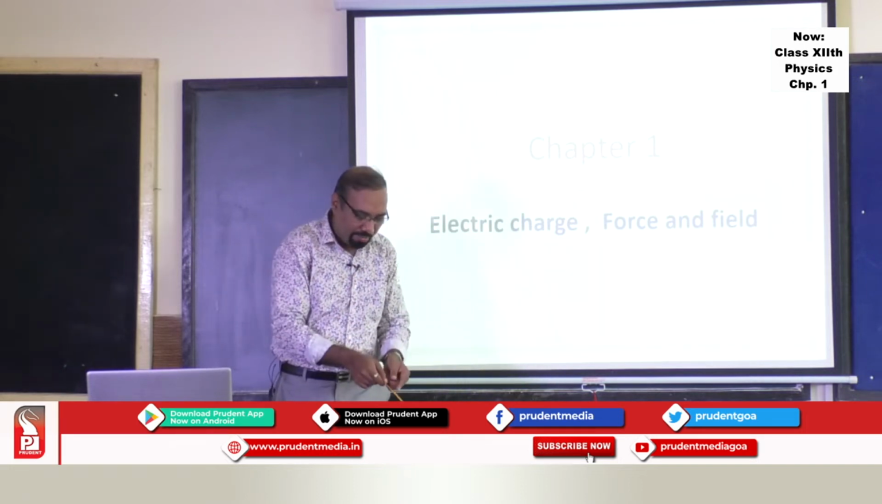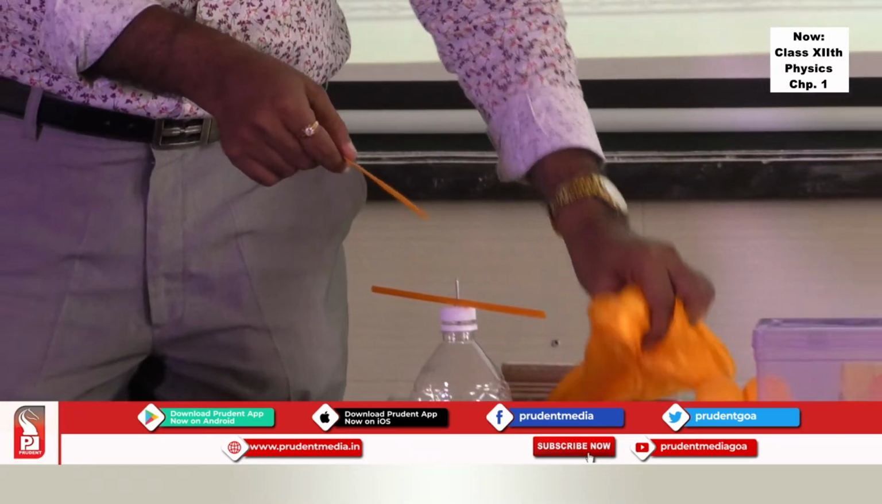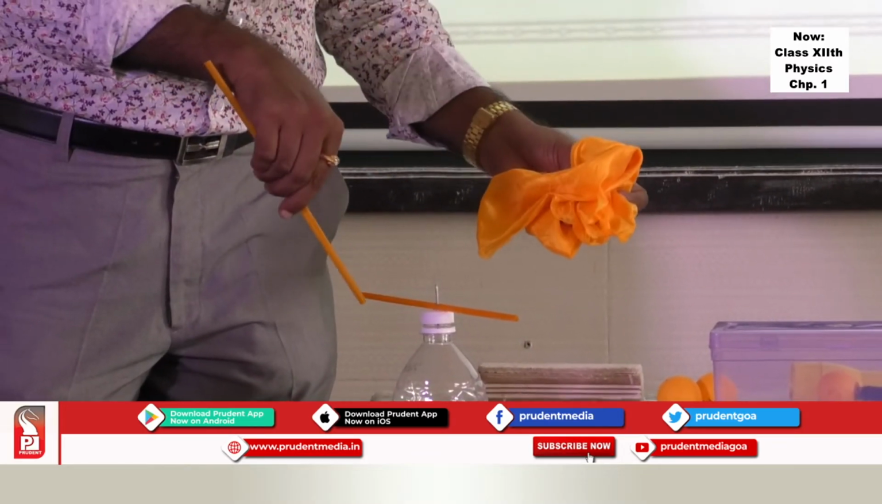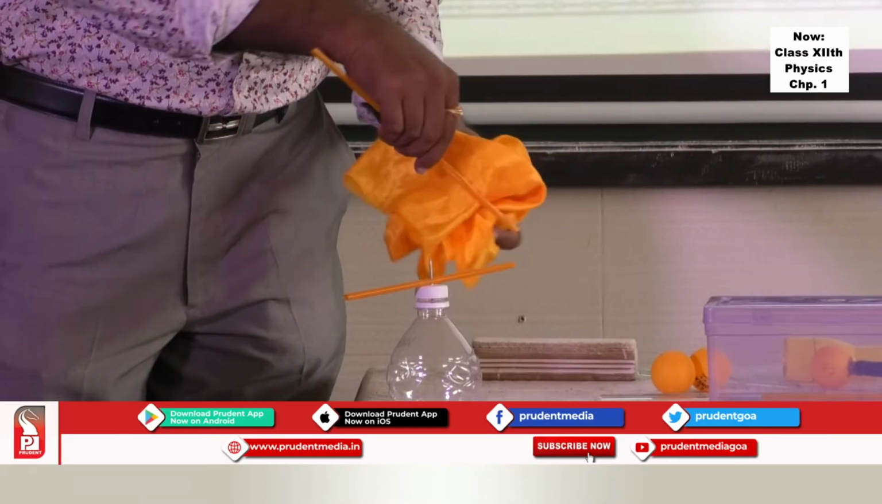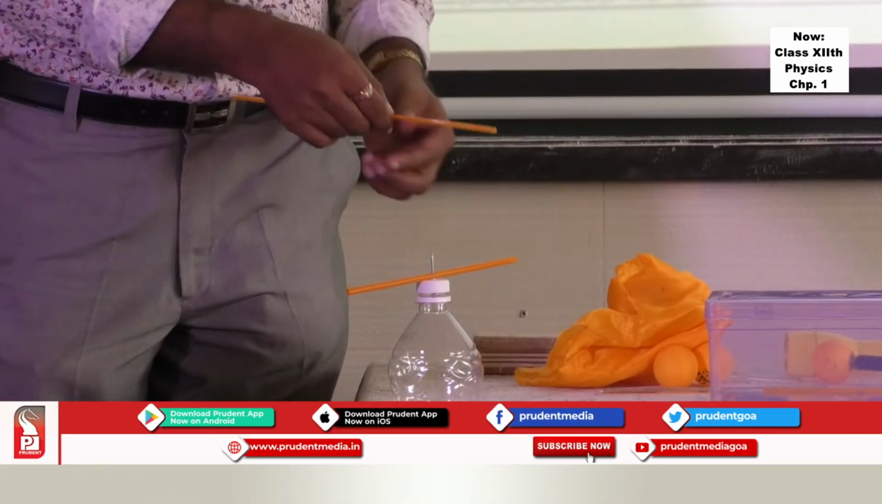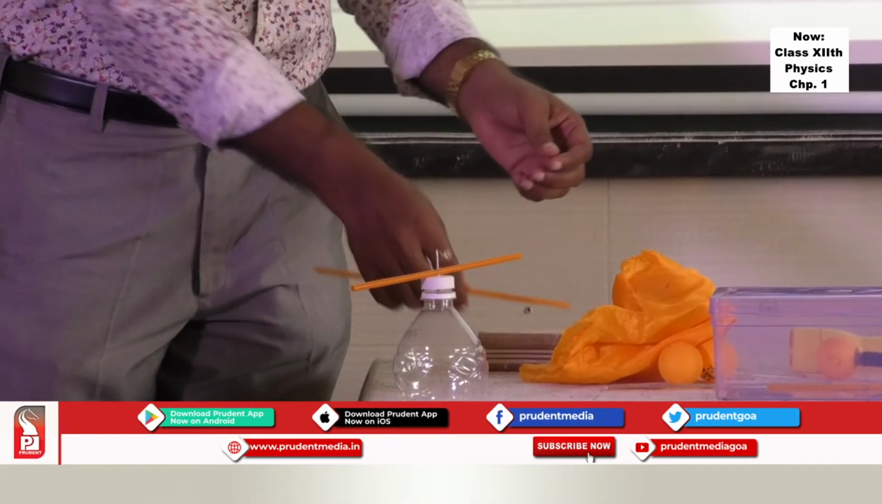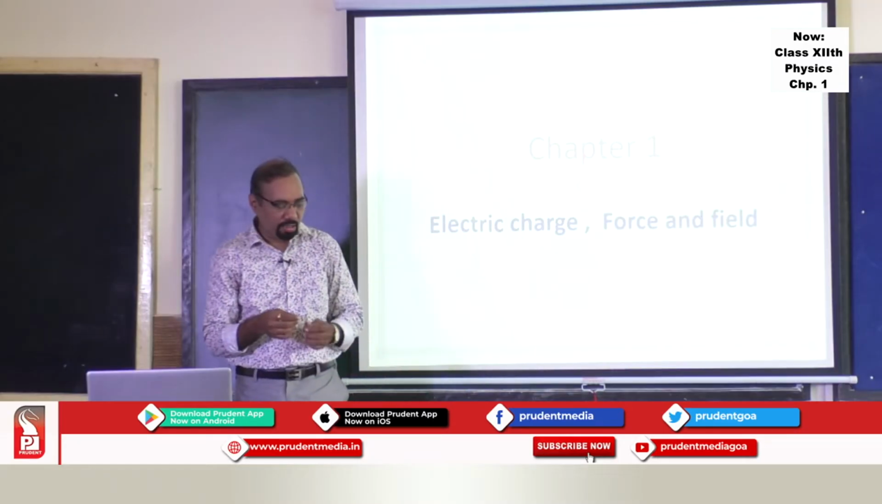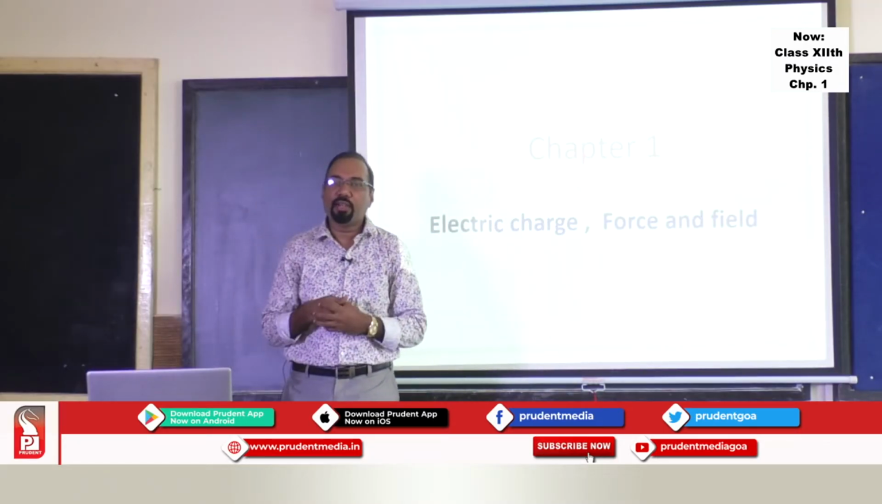I have a similar assembly here. If I rub this straw and take it near this, then this straw will develop a charge and it will try to repel. This type of situation you must have tried.